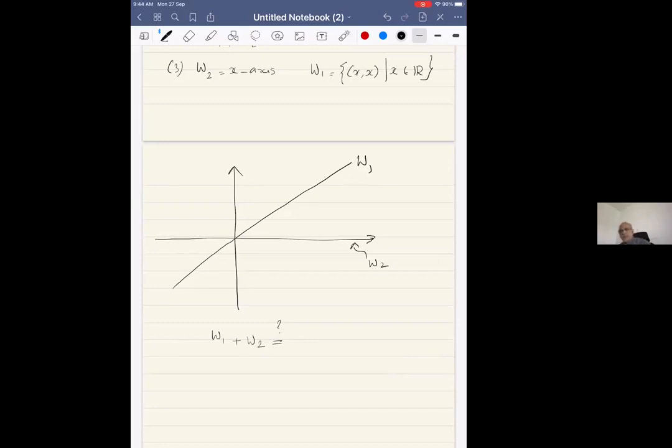You pick an arbitrary vector from the first subspace, you take an arbitrary vector from the second subspace and add them up, over all the vectors that you get from the sum. Right? Hello? Sir, is it the area between W1 and W2?